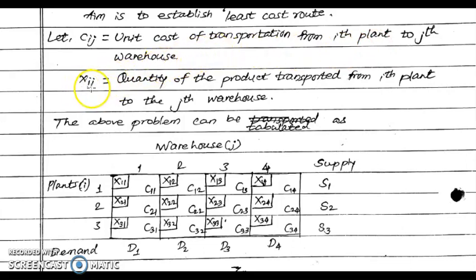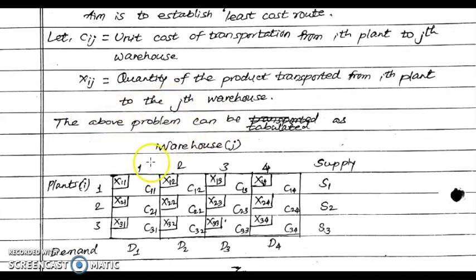Then assume Xij is equal to the quantity of product transported from the ith plant to the jth warehouse. I stands for the plant number and J stands for the warehouse number.